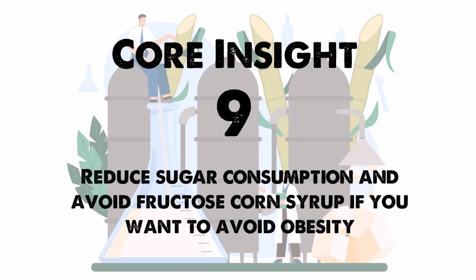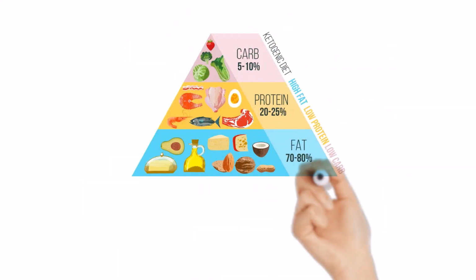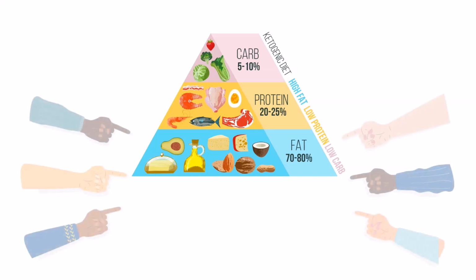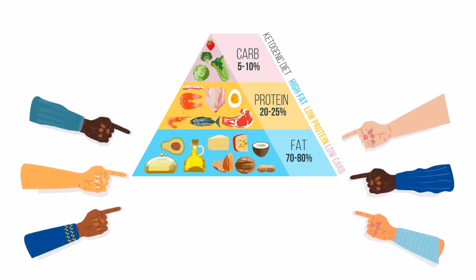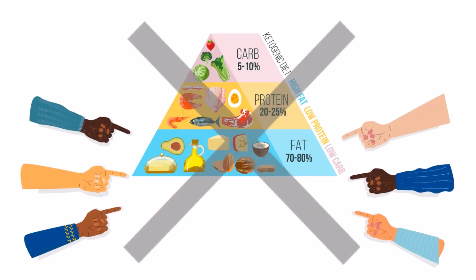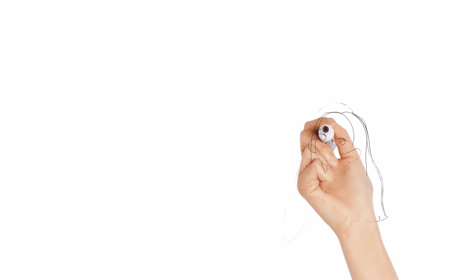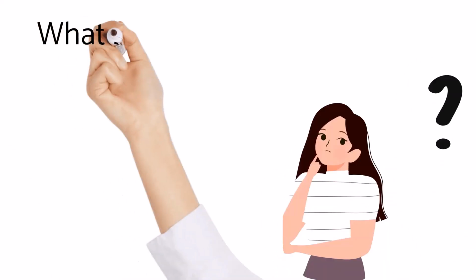Core Insight 9. Reduce sugar consumption and avoid fructose corn syrup if you want to avoid obesity. We have learned a lot of new things that change our paradigm about what actually causes obesity. So far, many people, including us, think that dietary fat is the culprit that causes obesity, but it's not. So what should you eat and avoid?